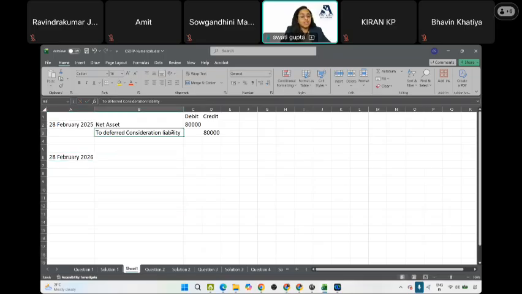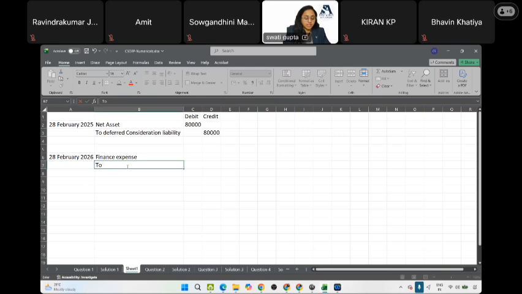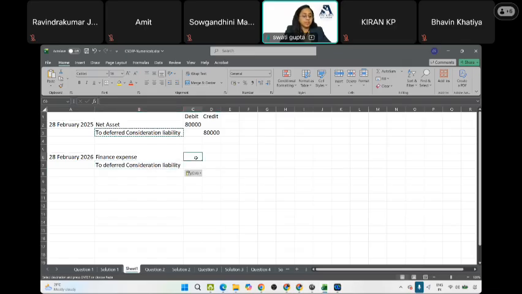Since it's a liability, do you agree there will be interest charged on this liability? So we will say finance expense debit to deferred consideration liability. What is the amount? 80,000 into 5% into 12 by 12, because right now it is for 12 months entirely. That equals 4,000.